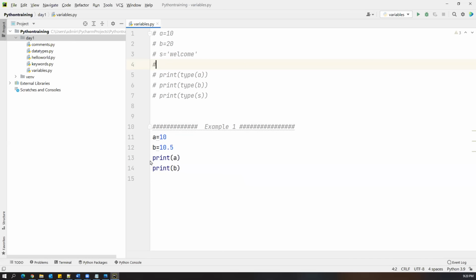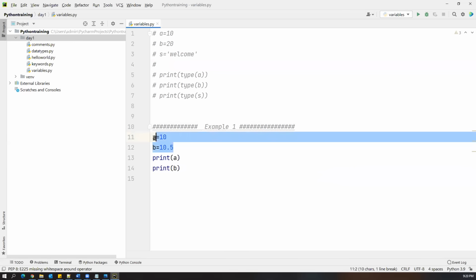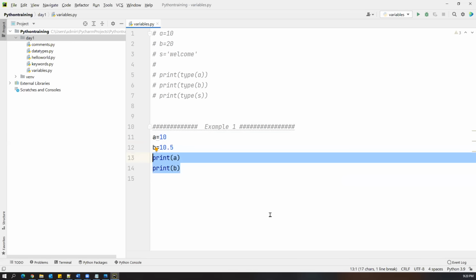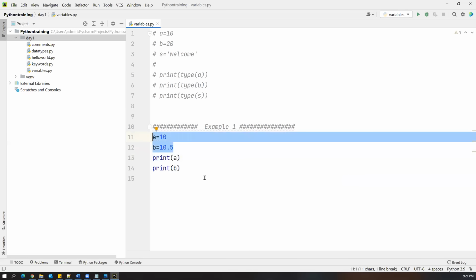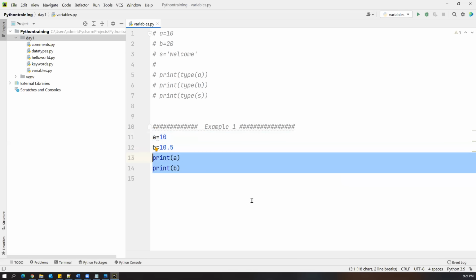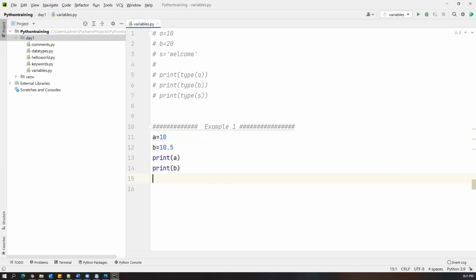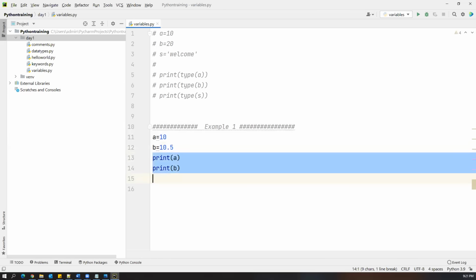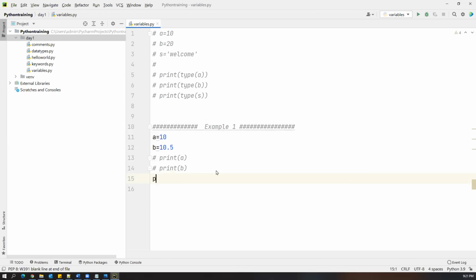Now I want to print the a value and b value both, but I don't want to write two statements. Instead of writing a statement for every variable, suppose you have 5 or 10 variables, you would have to create 5 or 10 statements to print their values. Instead, I want only one single statement that can print the values of all the variables. Is it possible in Python or not? Yes. Let me comment these two statements and write a single statement.